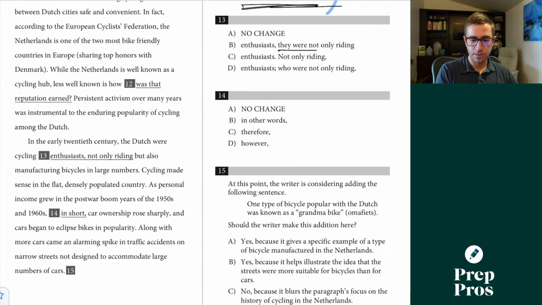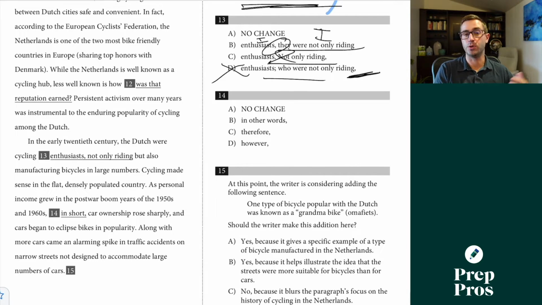Well, this looks like it's some sort of sentence structure question. So not only riding, but also manufacturing bicycles in large numbers, not a second independent clause, who are not only riding, but also manufacturing. This comma would be inappropriate here in D. With this one here, with B, we'd create two independent clauses, but we'd only be using a comma to join the two of them, which is wrong. So A is just going to be our correct answer here.